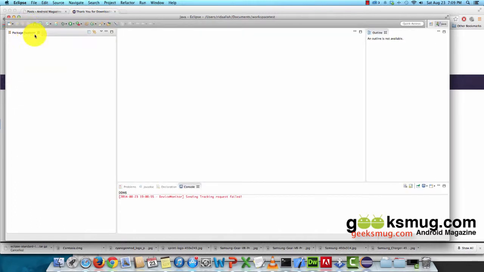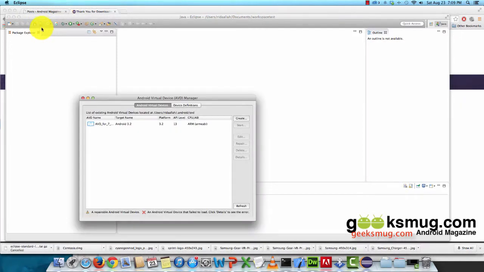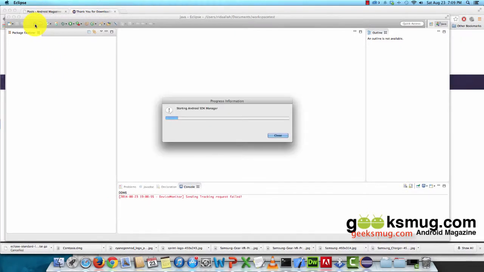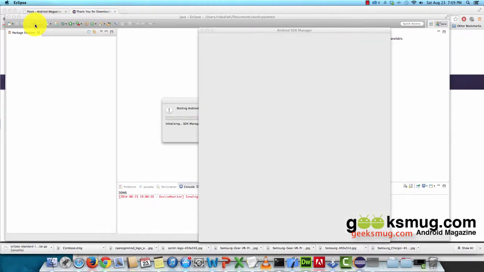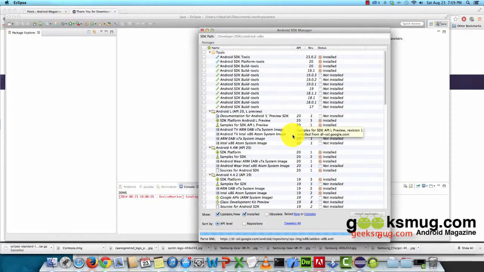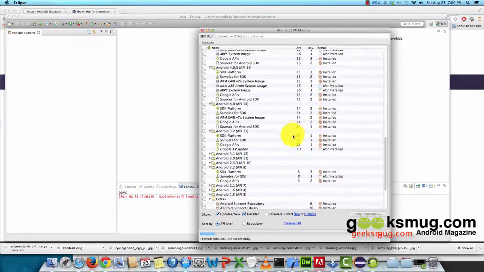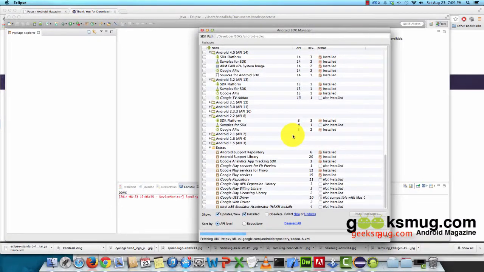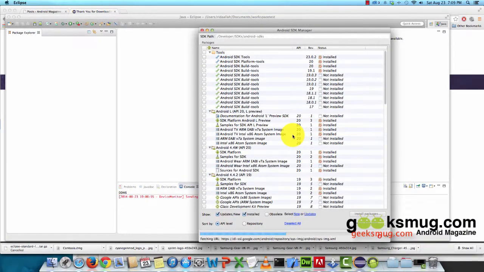As you see, there are two new icons appear on the top of Eclipse. Here, if I click, it gives me Android Virtual Device Emulator, and before that, here is my Android SDK Manager. You have to install the tools that you will need to develop your applications. We will deal with it next lesson, and here you go. You are ready for development.